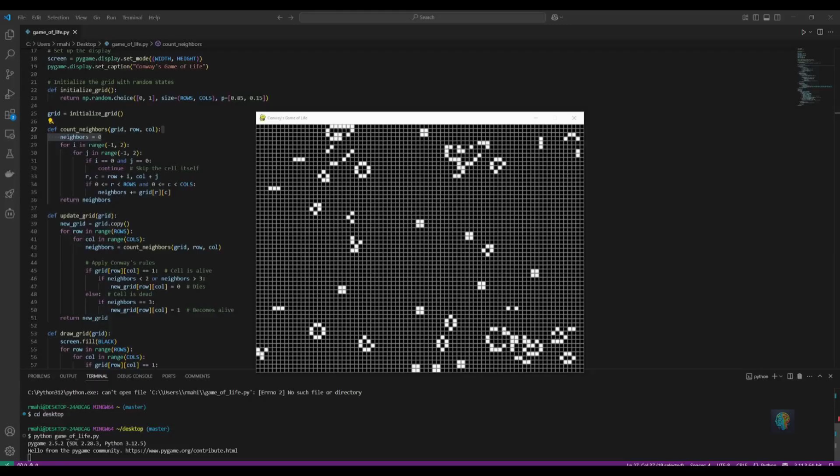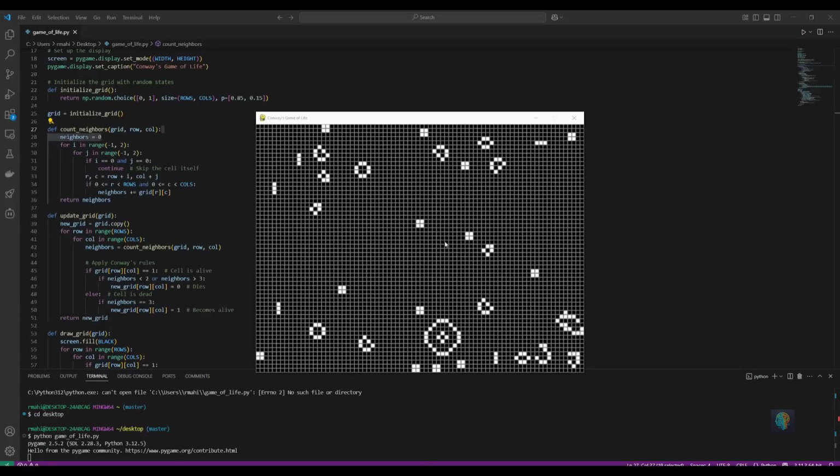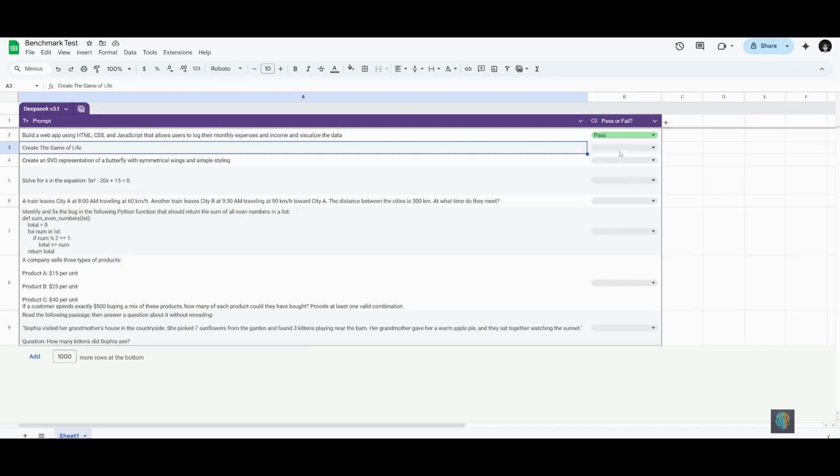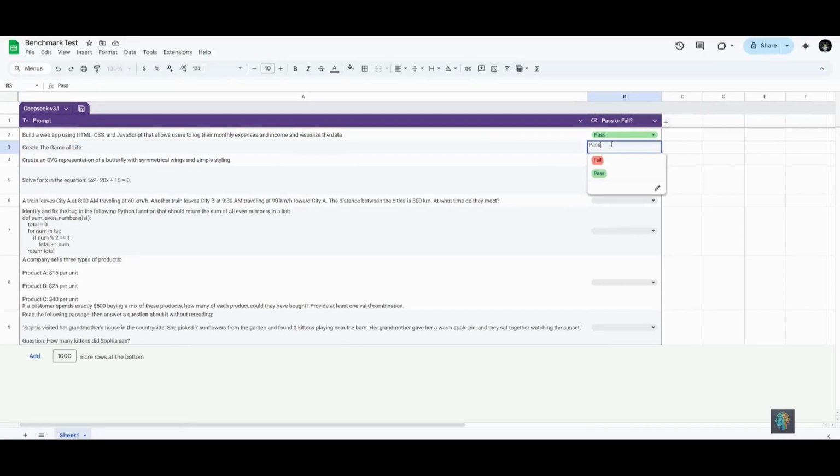Some early informal testing shows that it achieves around 60% success on tasks in Python and Bash, which is an impressive leap from older models. It still trails R1 and competitors like Qwen 32B, but the performance gap is narrowing. And when you combine that with its efficiency and accessibility, you begin to understand why the AI world is buzzing.